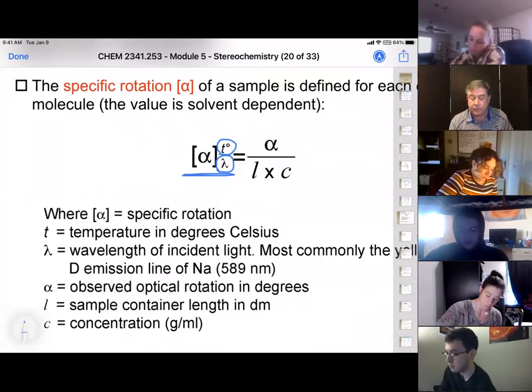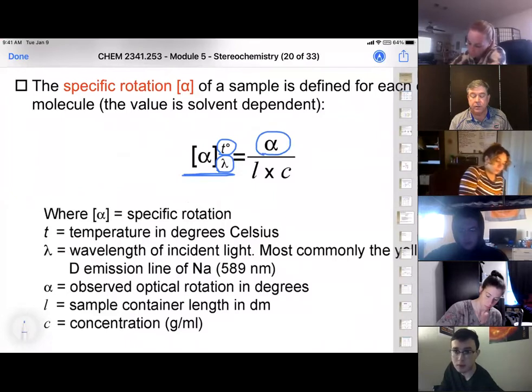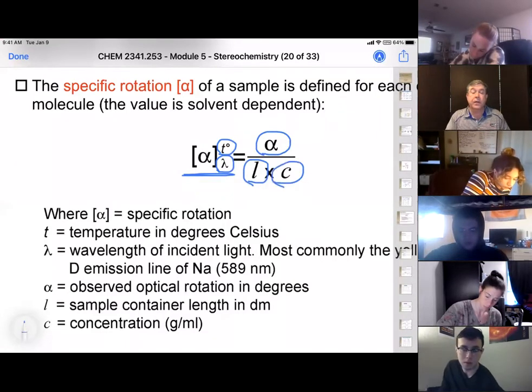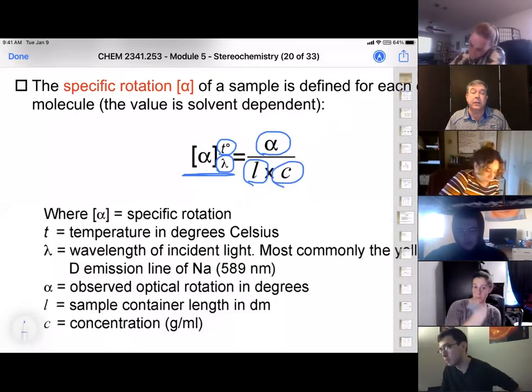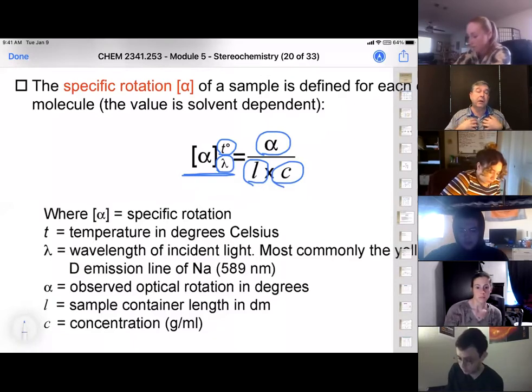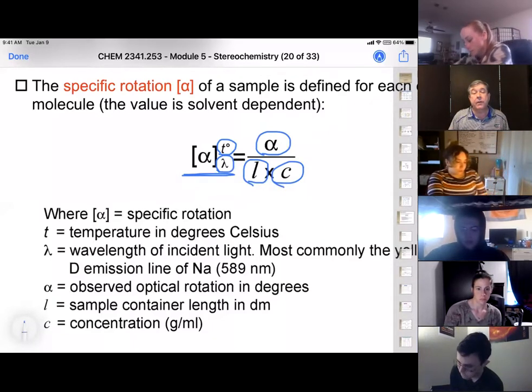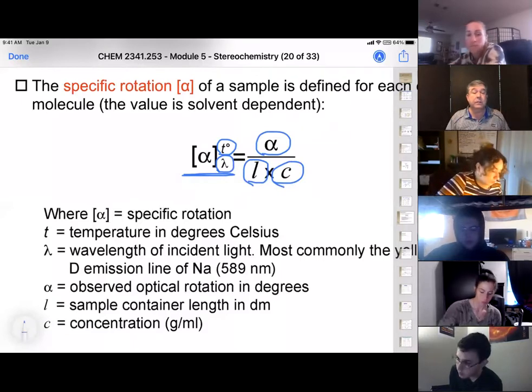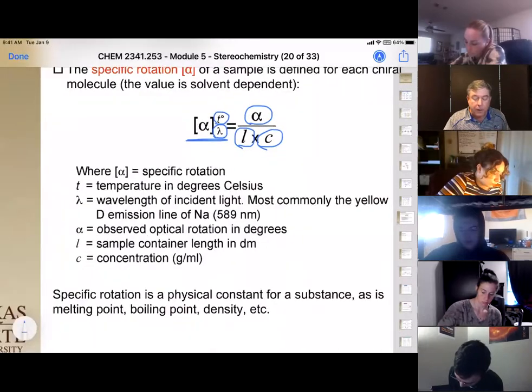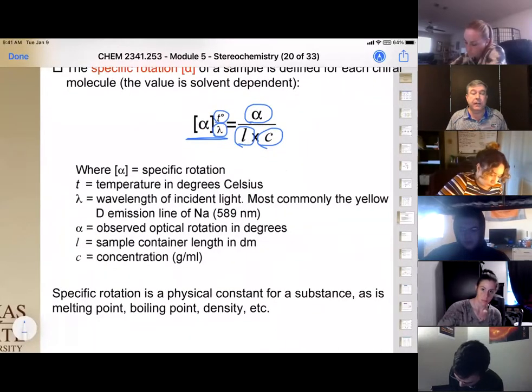Now notice that it's equal to the observed rotation divided by the length of the cell times the concentration, okay? So we've taken out any variation in length, we've taken out any variation in concentration, so that my number of -23 is going to match your number of -23, even though we measured it at different concentrations, okay? We also have to do it by temperature, and I'll explain that in a little bit.